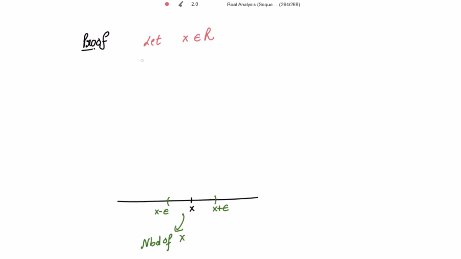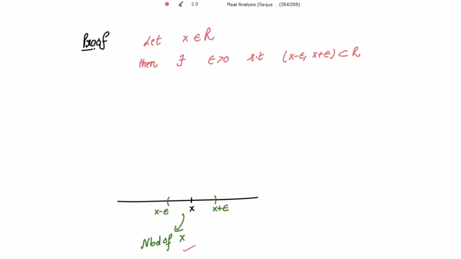Okay, so let's take one point from R. So let X belong to R. To show that X is the interior point of R, for that I need to create a neighborhood of X, right? So if X belongs to R, then there exists epsilon positive such that the neighborhood of X, that is (X minus epsilon, X plus epsilon), is a subset of R, isn't it?